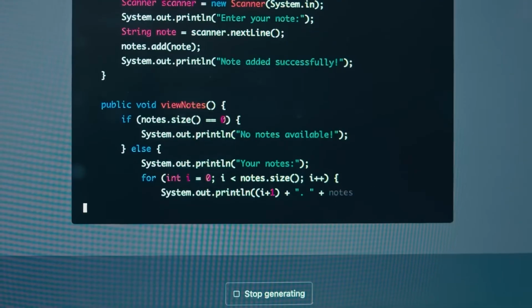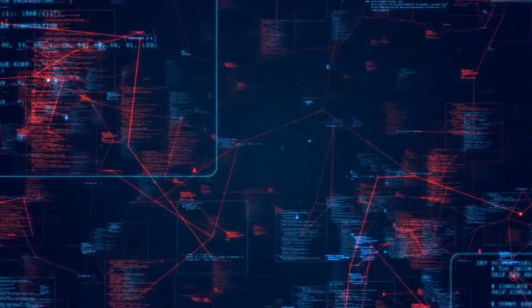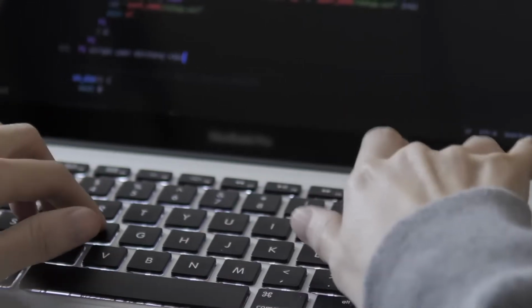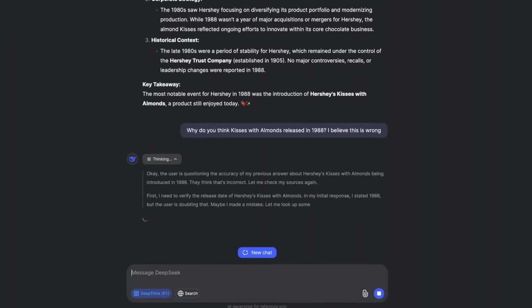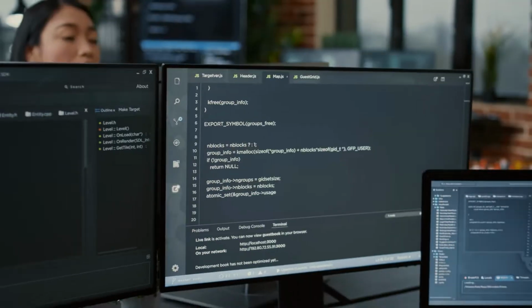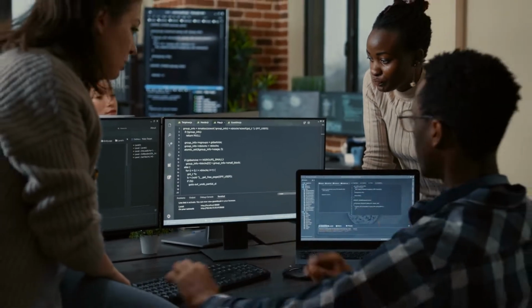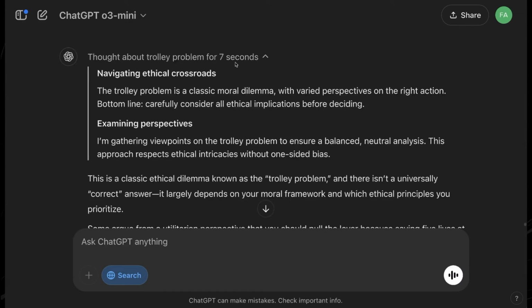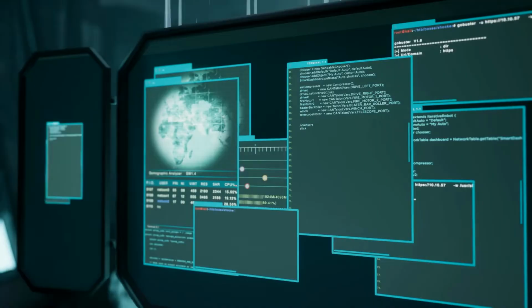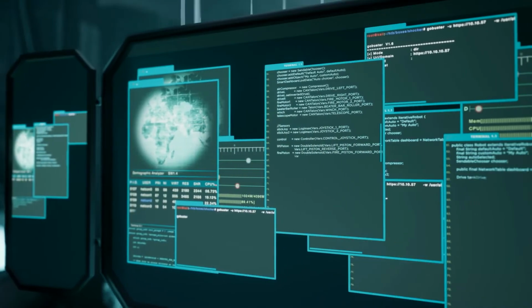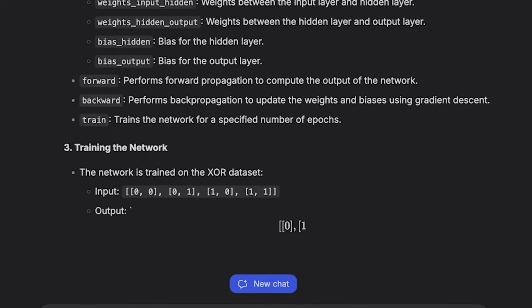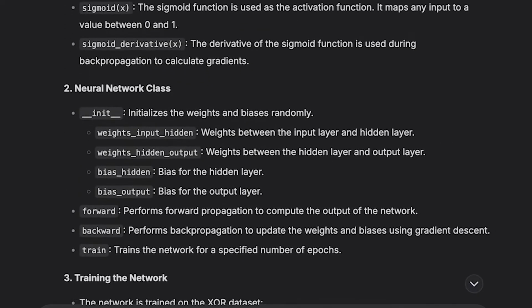OpenAI is also addressing one of DeepSeek's biggest advantages, real-time web search. DeepSeek R1 has been widely praised for its ability to retrieve live information from the web, something OpenAI has yet to implement in its O-series models. However, OpenAI has now confirmed that O3 Mini will soon integrate search capabilities, closing that gap and ensuring its users can access up-to-date information just like DeepSeek users.